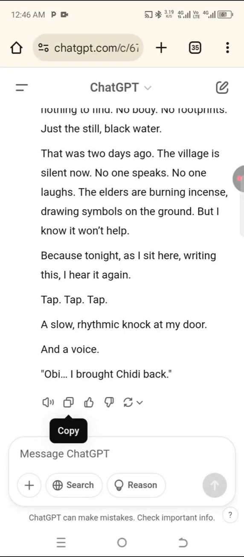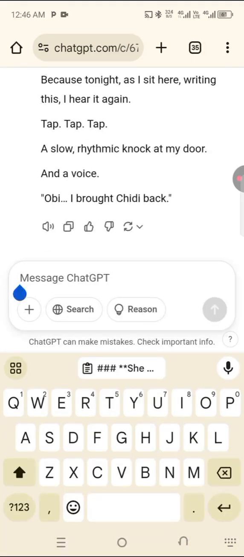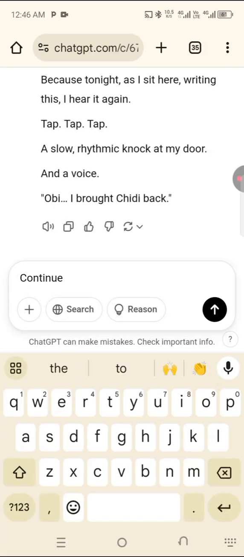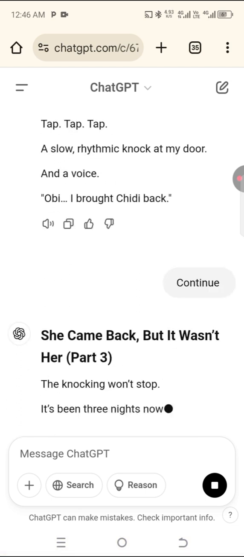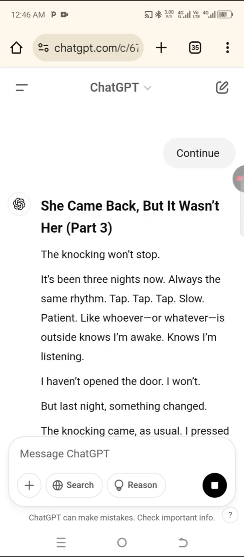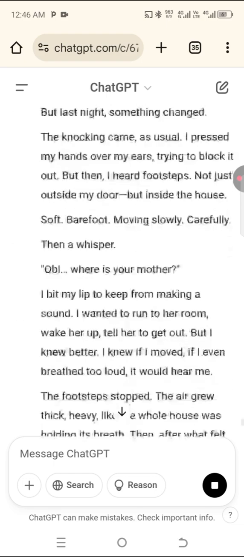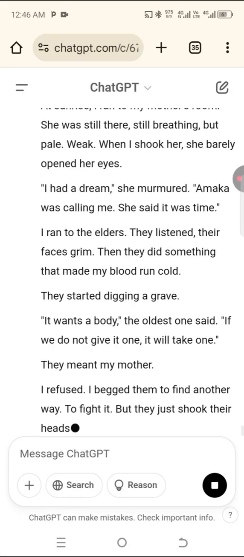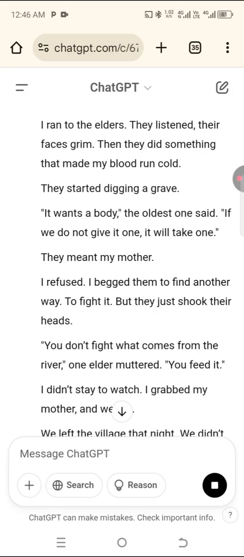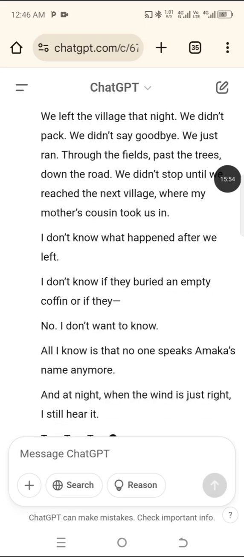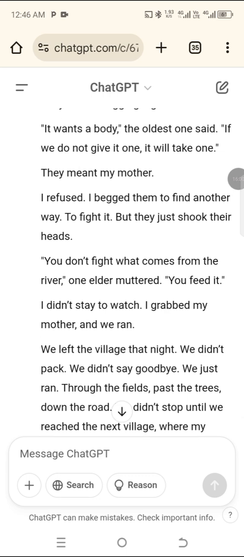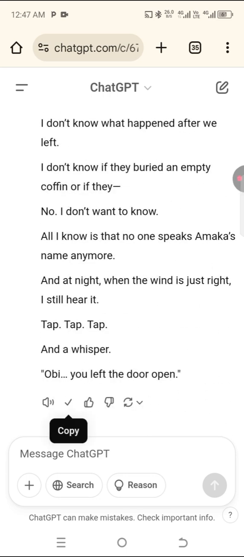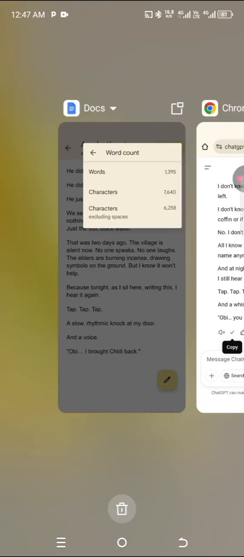So let's generate more of this story. So you write continue again, so that ChatGPT can still give you more. Just type continue. So this is part 3 of this story. ChatGPT has broken it for you in different parts and sections. Okay, so you copy. So let's see.